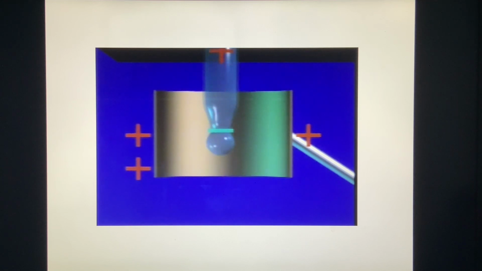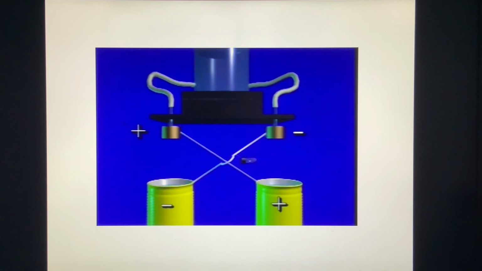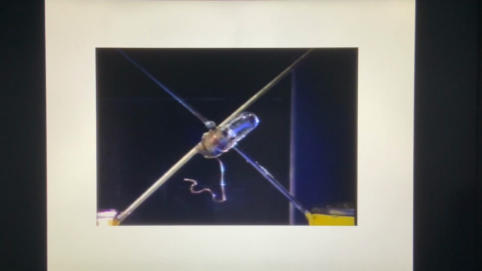The droplet breaks away, carrying the negative charge down into the negatively charged can below and increasing the charge on the can. On the other side, positively charged droplets fall into the positively charged can. The charges on the two cans increase until the voltage is high enough to flash the neon lamp.